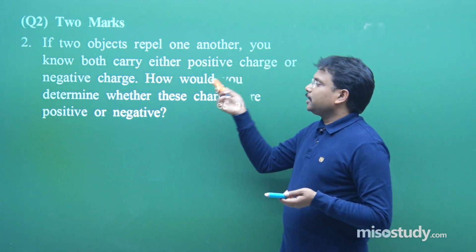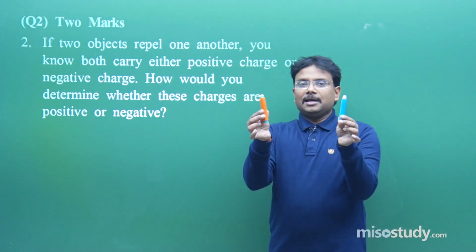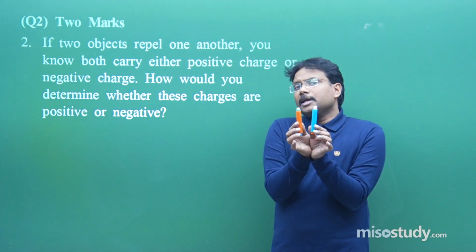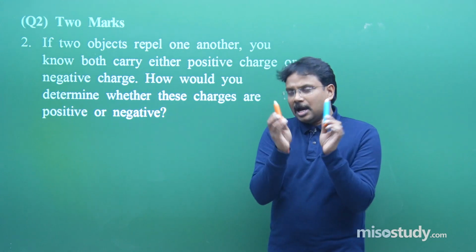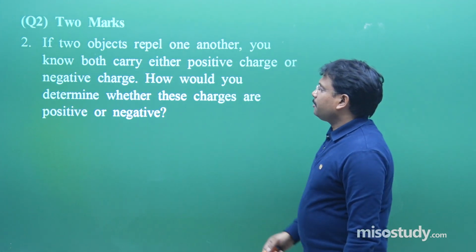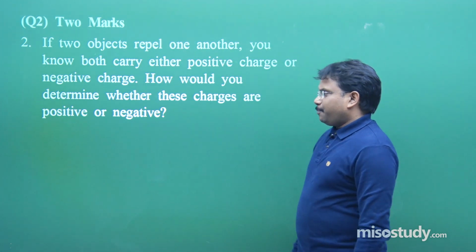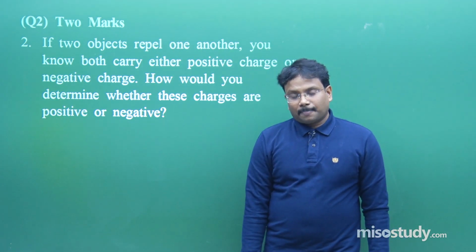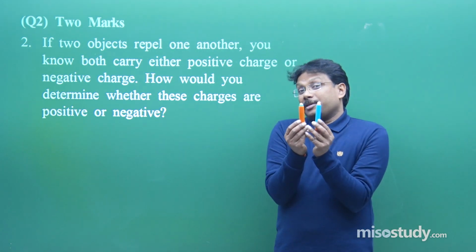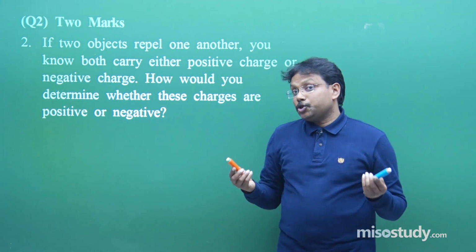If they are repelling, you will say, sir, the charge on both the particles is either positive or negative. I mean, they have the same type of charge, and charges are of 2 types. How would you determine whether these charges are positive or negative? If I want to find out whether both are positively charged or negatively charged, then what should I do?